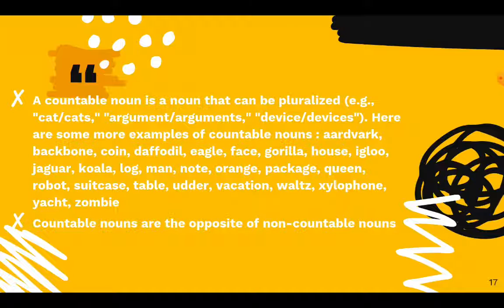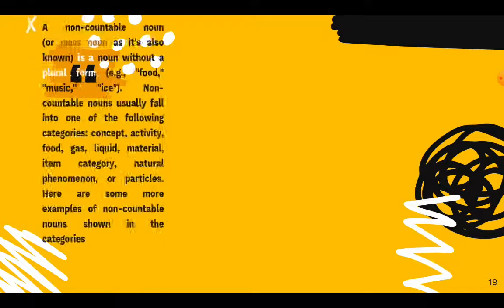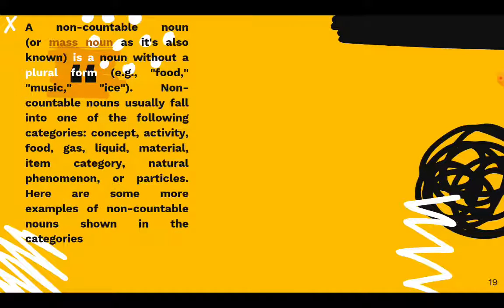What are non-countable nouns? Let's start. The uncountable or non-countable noun, also known as a mass noun, as mass cannot be counted, is a noun without a plural form, like food, music, and ice. Non-countable nouns usually fall into one of the following categories: concept, activity, food, gas, liquid, material, item category, natural phenomenon, or particles, which we cannot count.